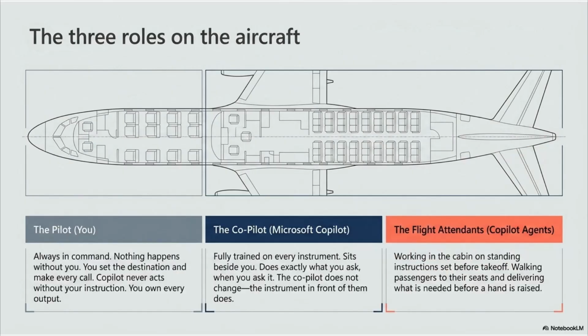The three roles on the aircraft: the pilot, you, always in command. Nothing happens without you. You set the destination and make every call. Copilot never acts without your instruction. You own every output. The Copilot, Microsoft Copilot, fully trained on every instrument, sits beside you, does exactly what you ask when you ask it. The Copilot does not change. The instrument in front of them does. The flight attendants, Copilot agents, working in the cabin on standing instructions set before takeoff, walking passengers to their seats and delivering what is needed before a hand is raised.